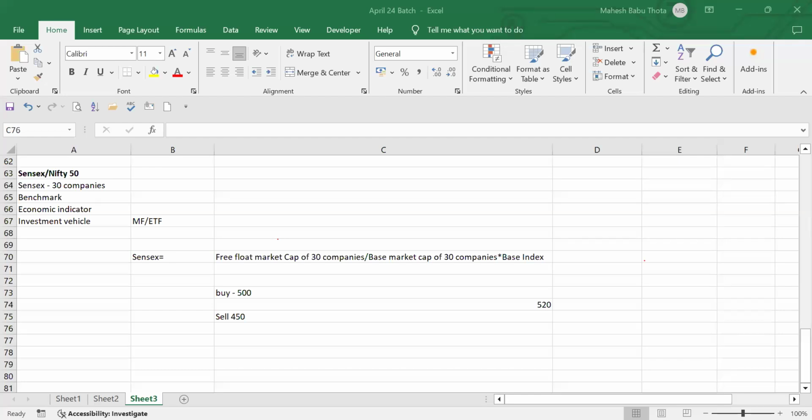But in this IPO, we'll approach some brokers. We will make some deal with them, like I need this many shares. They might apply to the IPO from different brokers, different Demat accounts also. Once they are allotted shares, they will transfer the shares to your Demat account. They will sell the shares to your Demat account. If they are not allotted, then they cannot sell it to anyone. It's simply based on availability and allotment. If they got allotment, then they can sell it to you at a higher price.